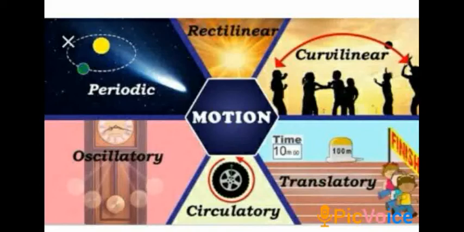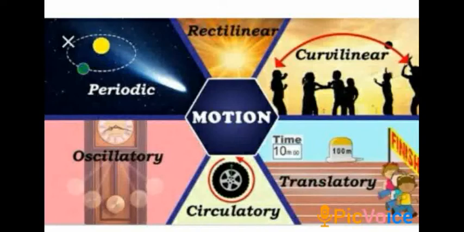After that, next topic, vibratory motion. A body is said to be in vibratory motion if a part of the body moves back and forth about its mean position. Vibratory motion is a type of oscillatory motion, we can say, because in this also the body is moving back and forth about its mean position. For example, the movement of the surface of drums and tablas when played.